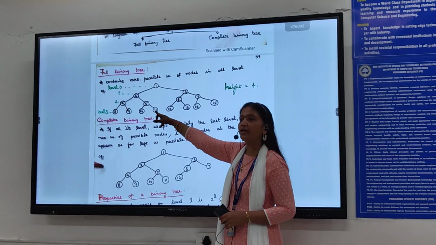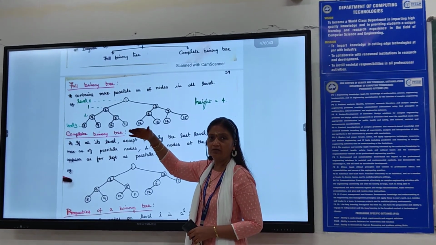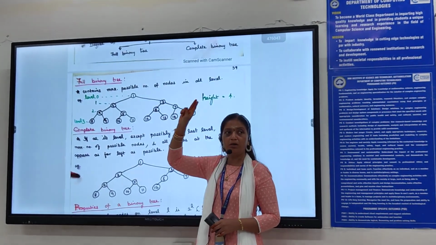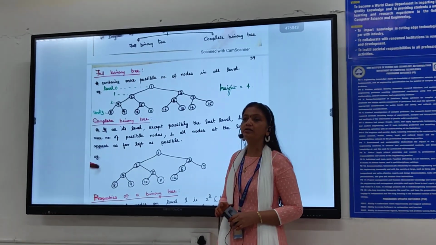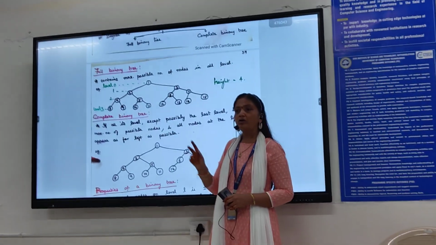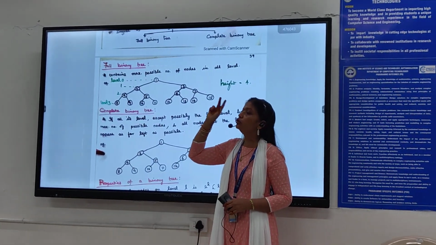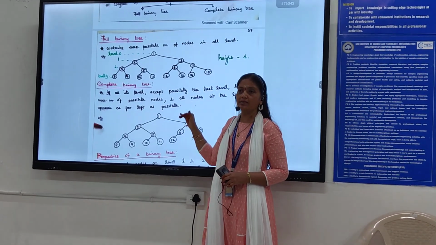At each and every level except the leaf node level, except the last level, all the nodes in the other levels should have the maximum possible children, 2. That is a full binary tree. No node will have a single child, and no node will have no child in the levels other than the leaf level, the last level.